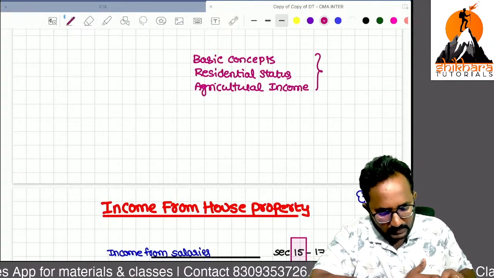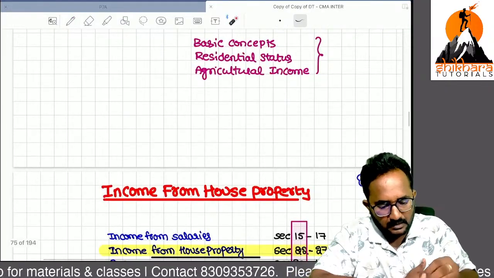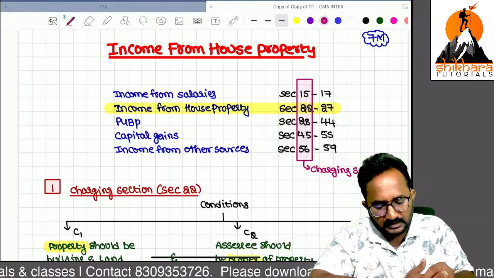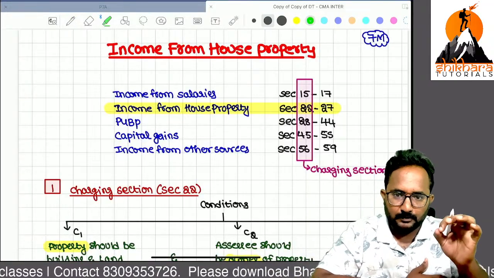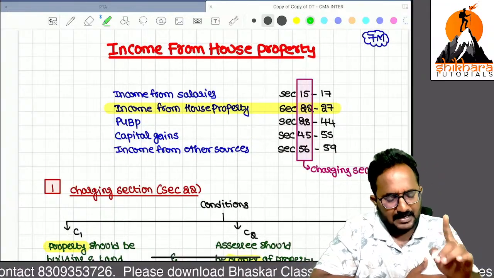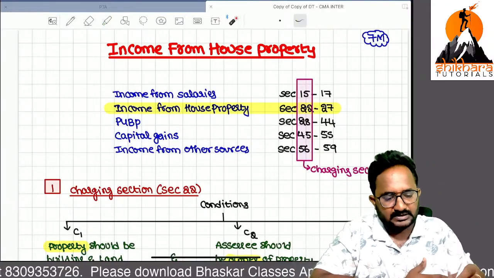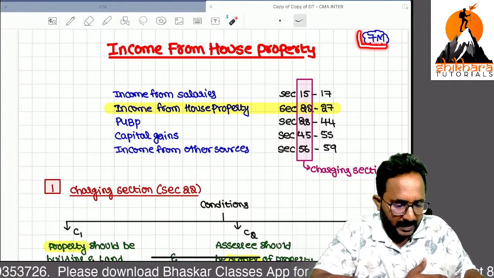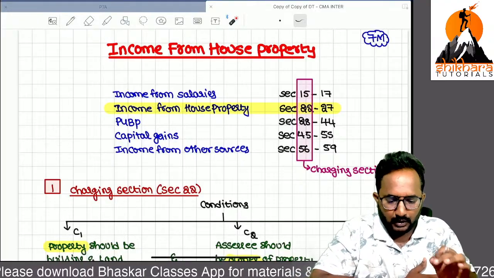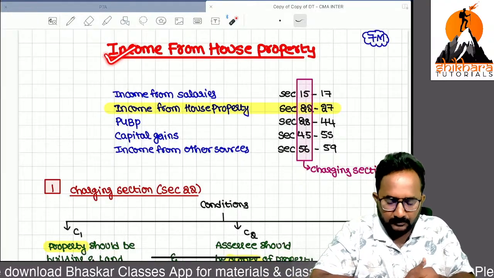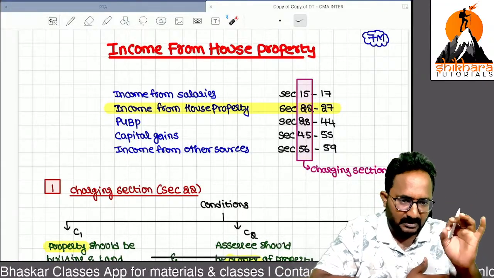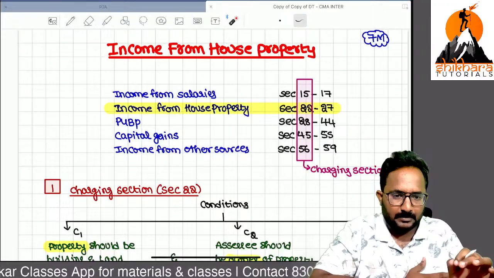Now our target in this session, for 2 hours, is to cover the next chapter, that is income from house property. In every attempt there is a short question from this chapter, and also practical questions, for 7 marks. If you do not solve this chapter at all, out of 100 marks for GST and income tax, you will lose 7 marks definitely. It is a very easy and small chapter.